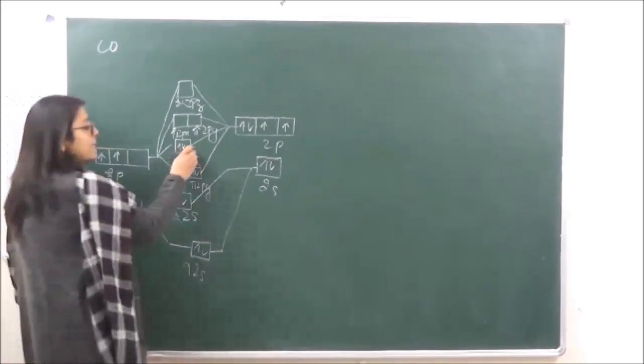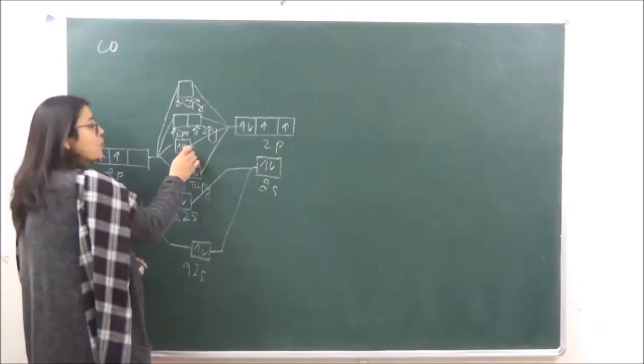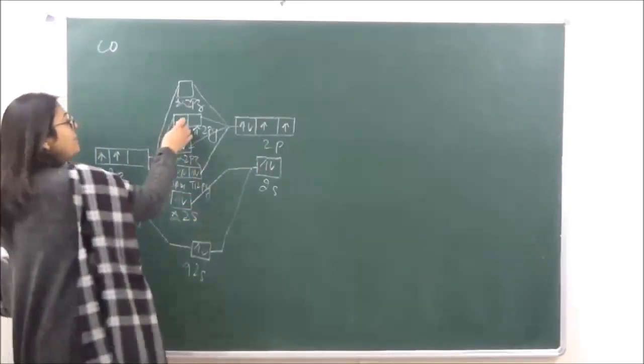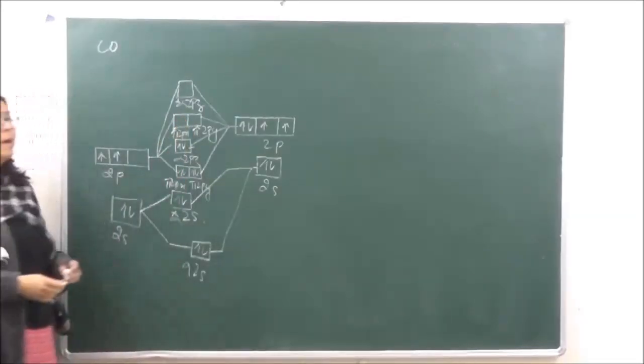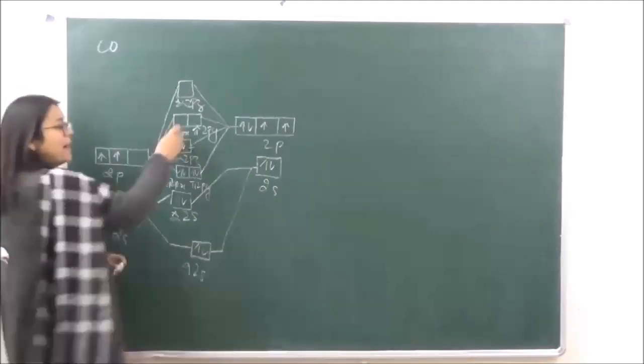Now the metal is going to donate electrons to the ligands. And when we are looking at the lowest unoccupied orbital, which one will that be? That is going to be pi anti-bonding over here.